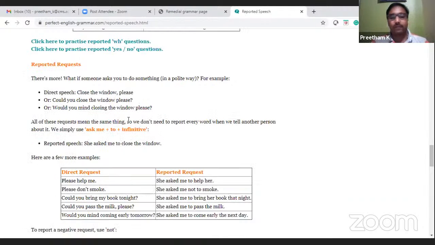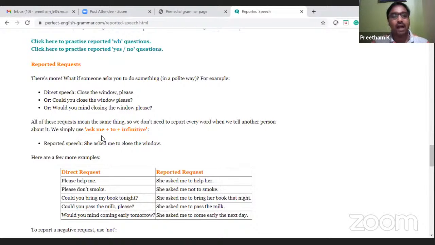Reported requests. There's more. What if someone asks you to do something in a polite way? For example, close the window, please. Could you close the window, please? Or would you mind closing the window, please? All of these requests mean the same thing. So we don't need to report every word when we tell another person about it.